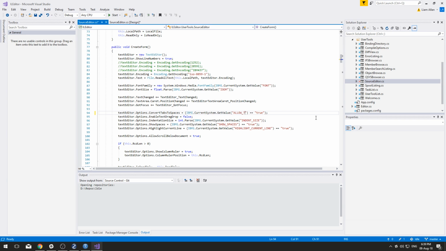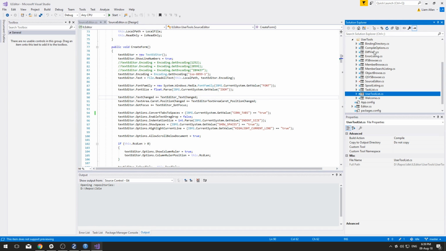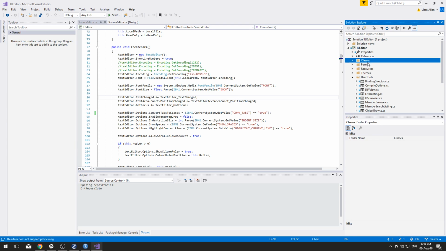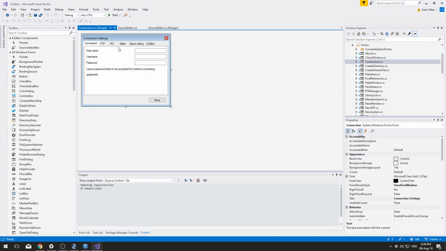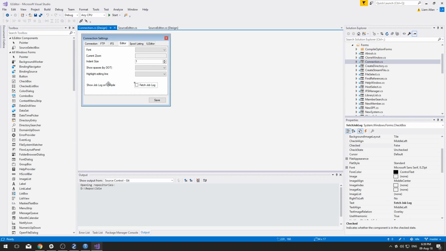Allow tabs. False. Maybe that's a really misleading name. Conv tabs. True. That's better. Let's open up the user. Oh god, what is it? It's in the forms. Yeah, that's right. It's a connection thing. Editor. Lucky I've got space for this.